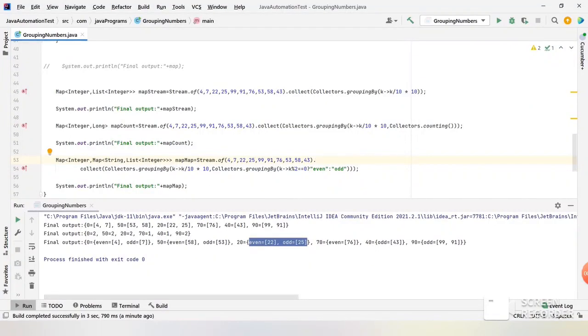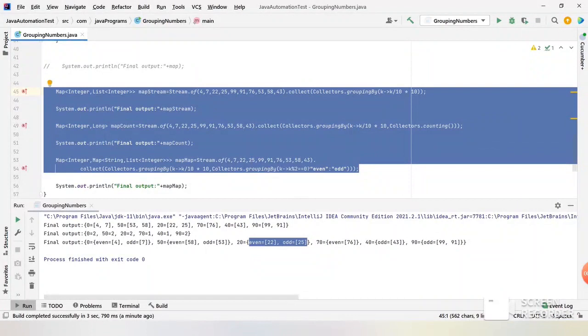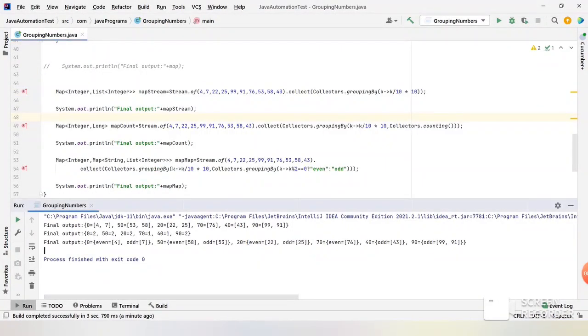If you see, in these three lines of code we have achieved three different programs. Java 8 basically defines functional programming, so there is no need to write a lot of code here.